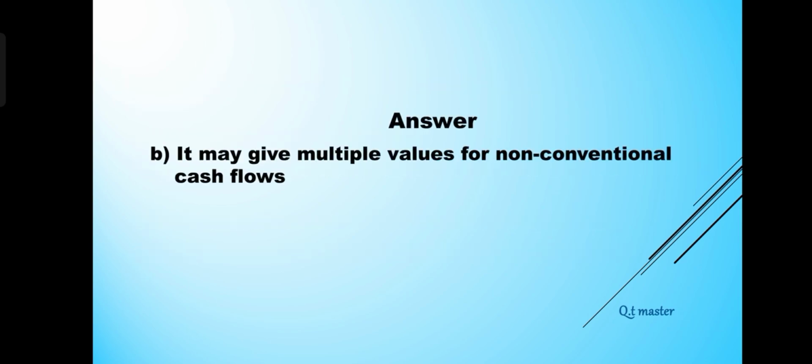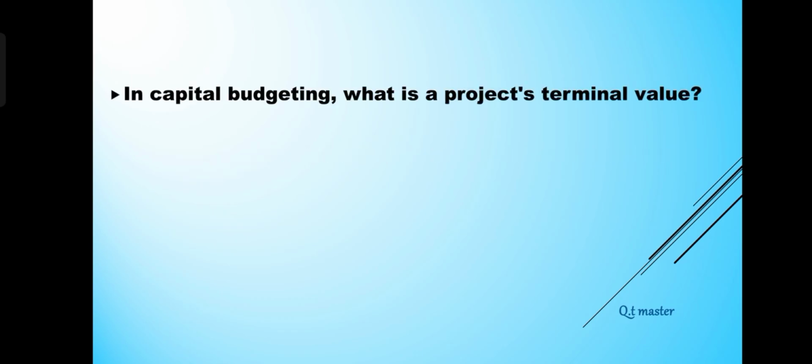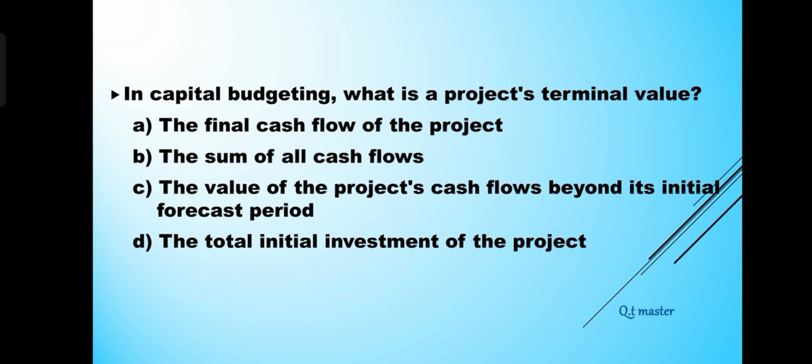In capital budgeting, what is a project's terminal value? A. The final cash flow of the project. B. The sum of all cash flows. C. The value of the project's cash flows beyond its initial forecast period. D. The total initial investment of the project. Answer: C. The value of the project's cash flows beyond its initial forecast period.